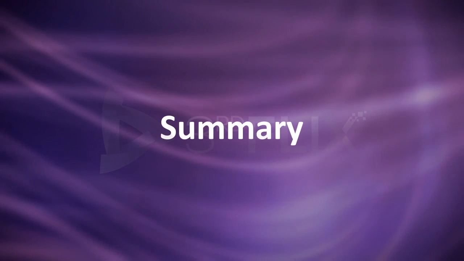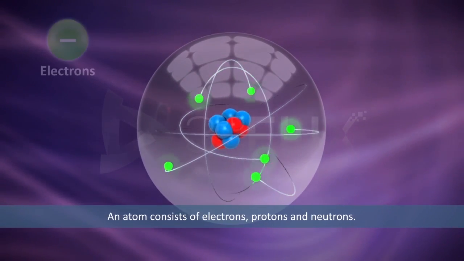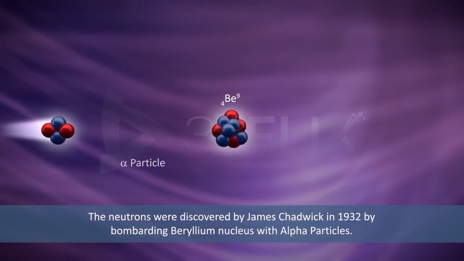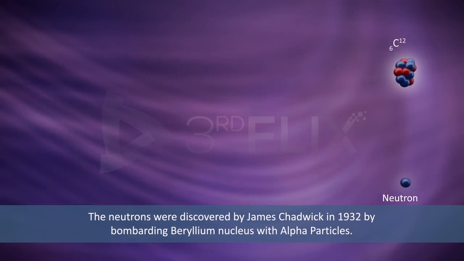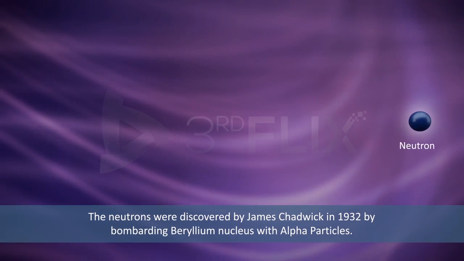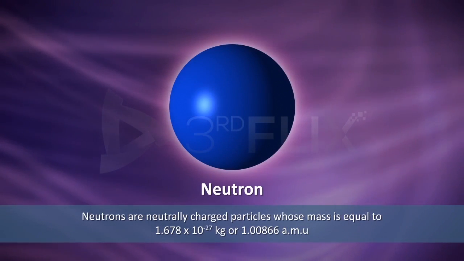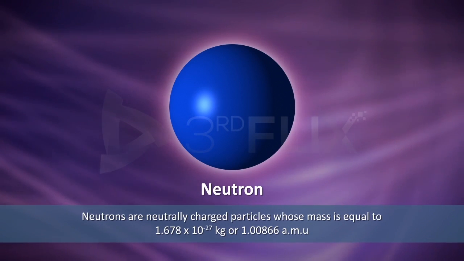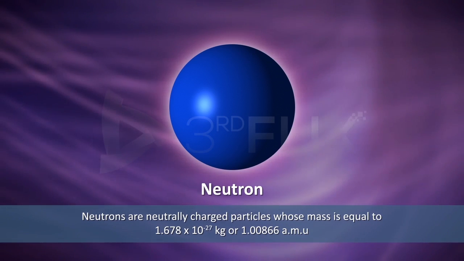Let's now summarize what we have learned. An atom consists of electrons, protons and neutrons. Neutrons were discovered by James Chadwick in 1932 by bombarding beryllium nucleus with alpha particles. Neutrons are neutrally charged particles whose mass is equal to 1.678 × 10^-27 kg or 1.00866 AMU.